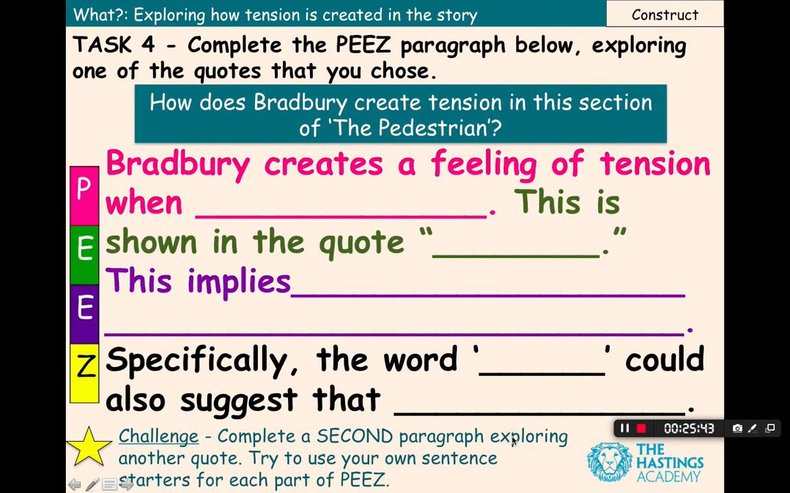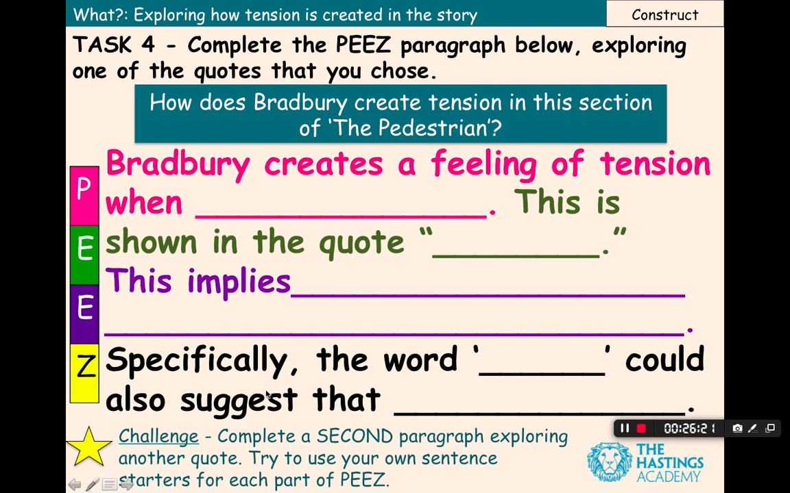We're going to move on to our last task now, which is to write a PEE paragraph, something that you would do a lot of in English lessons in school, and that hopefully you'll be doing when we return. So we just have a question about tension. So how does Bradbury, that's the writer, create tension in this section of The Pedestrian? And to answer this question, you would use one of your quotes from task 3. And if you need to look back at the slide, that's fine. You don't have to go back and reread the story. Just use one of your quotes from task 3 to do this. So it shouldn't be that stressful.